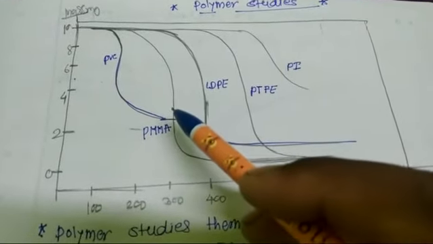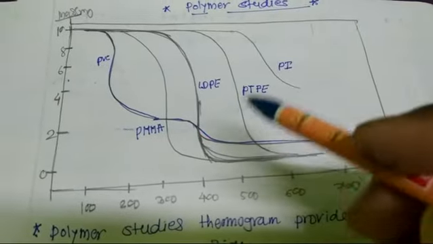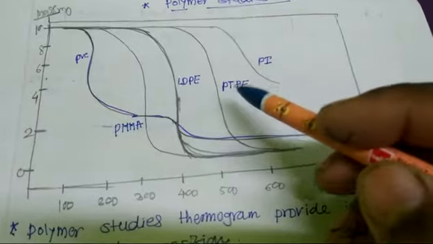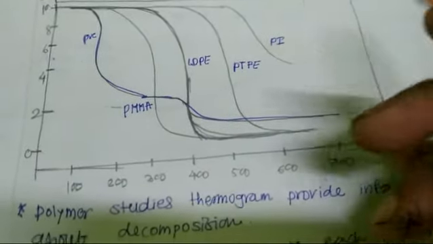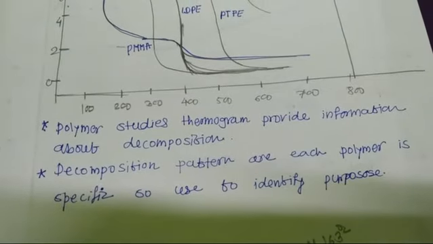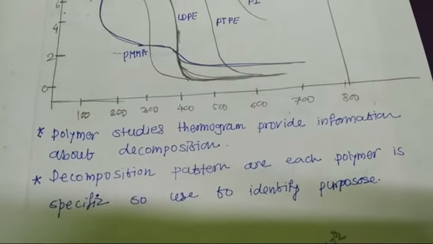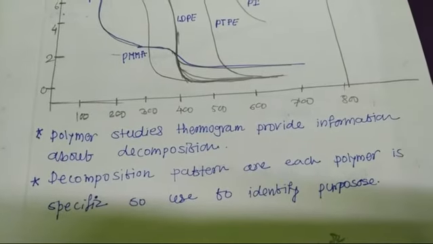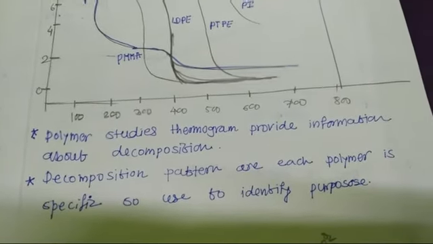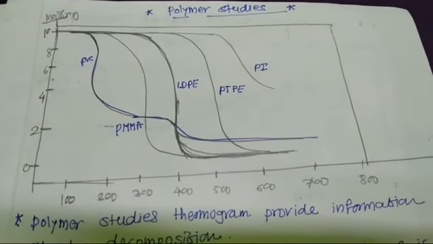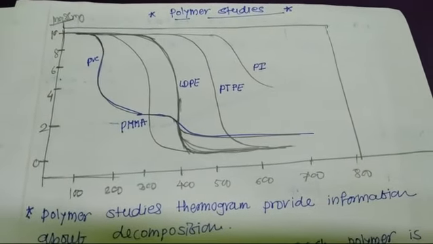Second, PMMA polymer curve. Third, LDPE polymer curve, and PTFE curve and PI curve. The polymer thermogram provides information about decomposition. Decomposition patterns are specific to each polymer, so they are used for identification purposes. So these are all the applications of TGA.